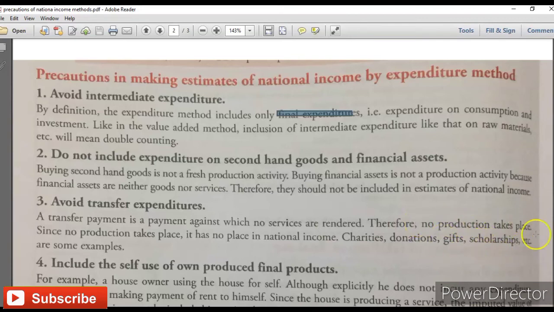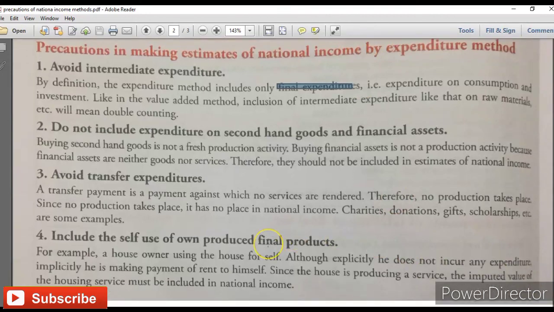Examples are charities, donations, gifts, scholarship. Let's say you are paying charity to a temple, gurudwara, and other kinds of religious organizations. It means you are not getting anything in return for that. So that's why it would not be part of your national income. Last is include the self use of own produced final products. That would be part of your national income.